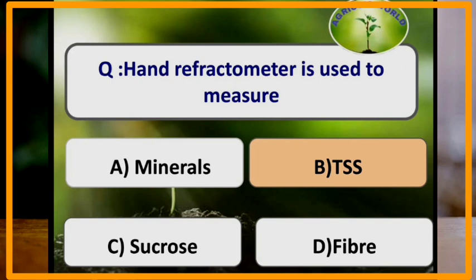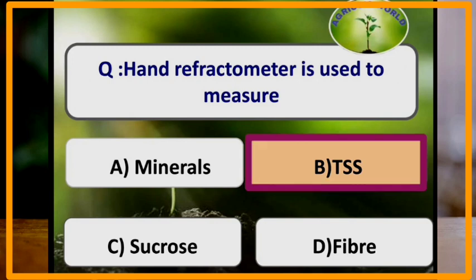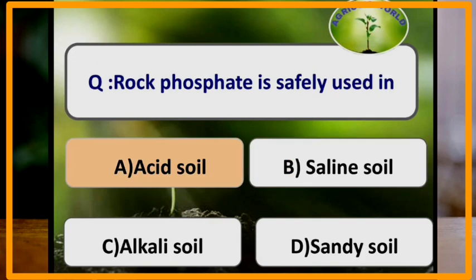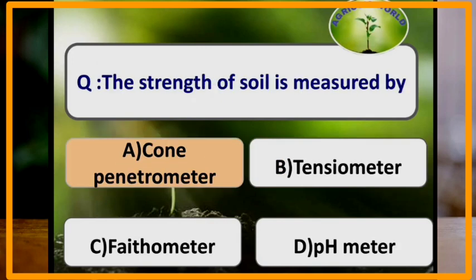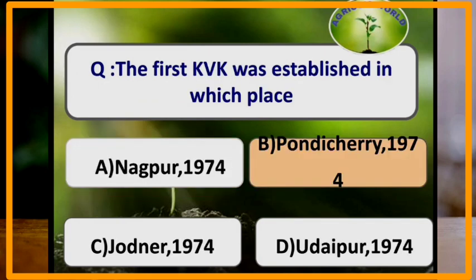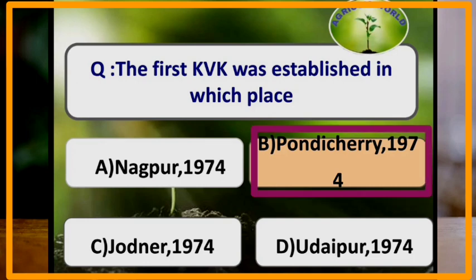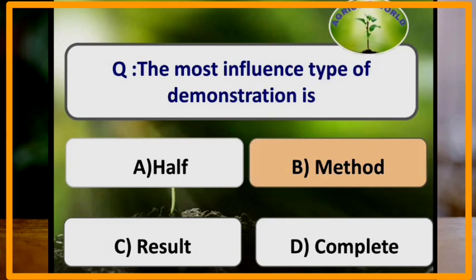Hand refractometer is used to measure total soluble solids. Rock phosphate is safely used in acidic soils. The strength of soil is measured by cone penetrometer. The first KVK was established in which place? First KVK was established in Pondicherry in the year 1974. The most influenced type of demonstration is method demonstration.